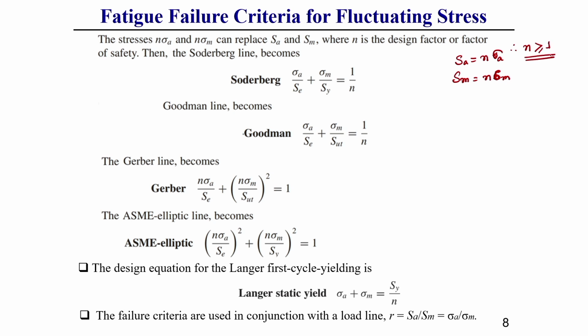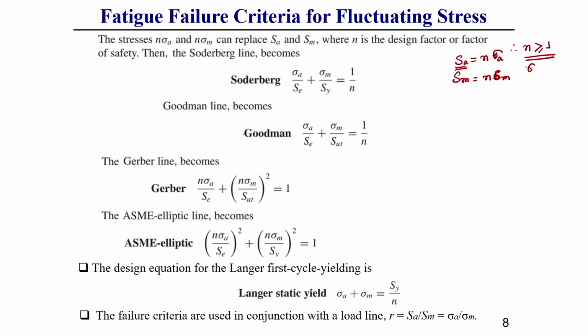It should be more than 1, because the allowable stress should always be less than the point lying on the line.